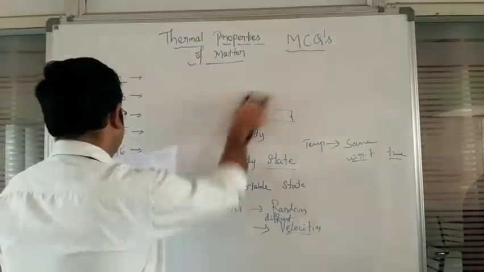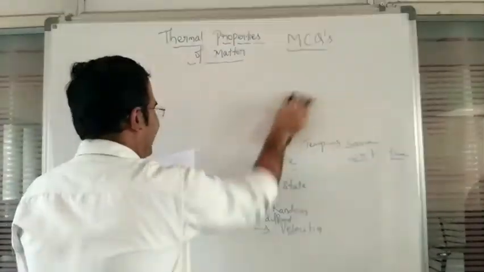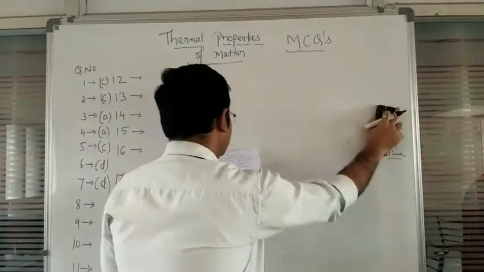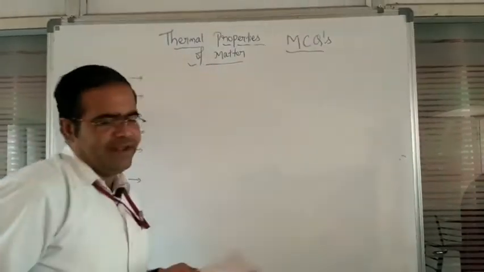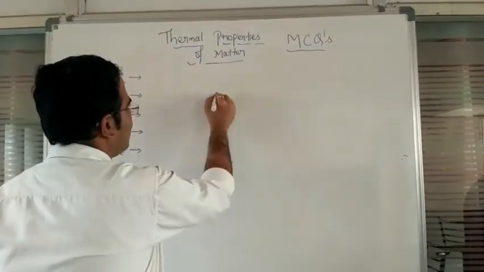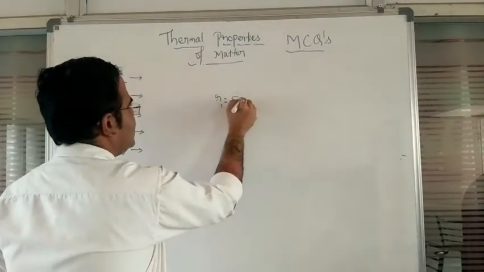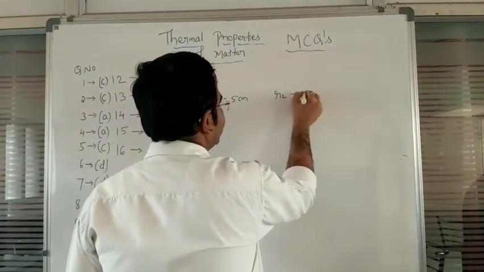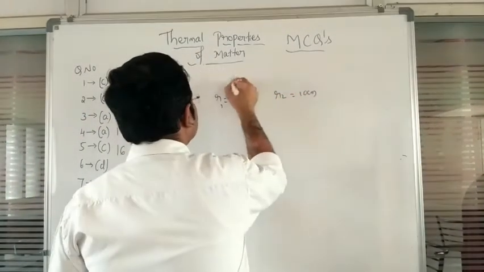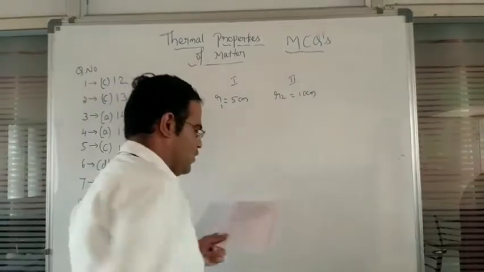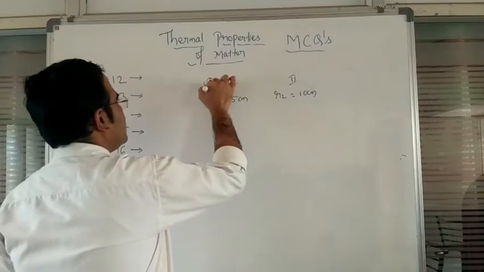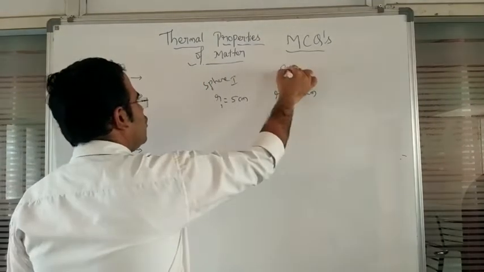Next, question number 8: the quantities of heat required to raise the temperature of two copper spheres of radius R1 is 5 centimeter and R2 is 10 centimeter. So here we have two copper spheres, copper sphere 1 and this is sphere 2 here.